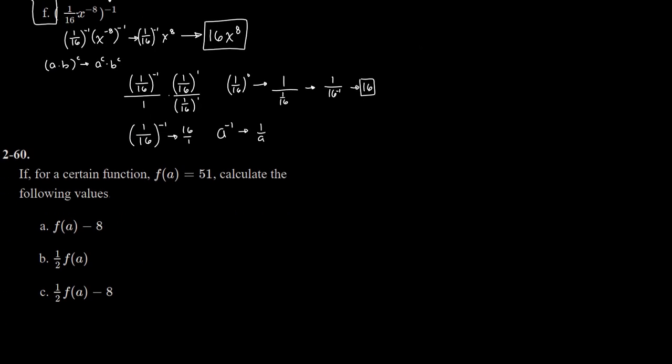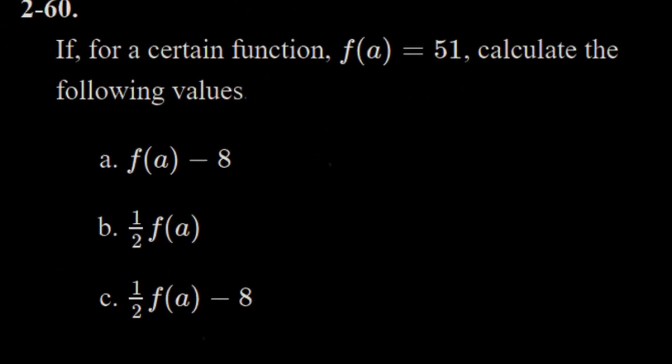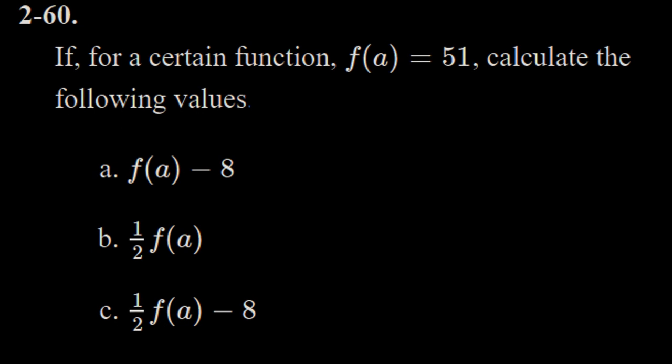Let's move on to question 60. It says, for a certain function, if you give it a, it gives you back 51. Okay, let's say that again. For a certain function, the output when you put in a, and I don't know what a is, it doesn't matter to me, but if I put in the value a, the function gives me back 51.